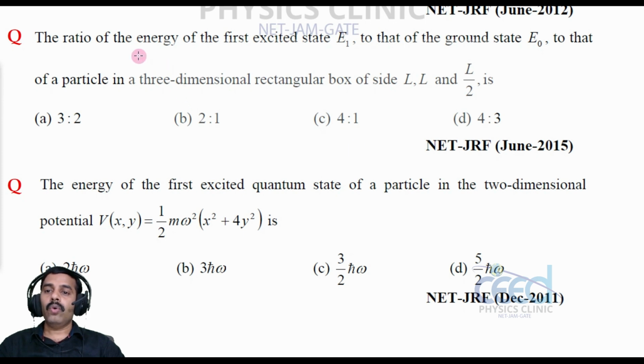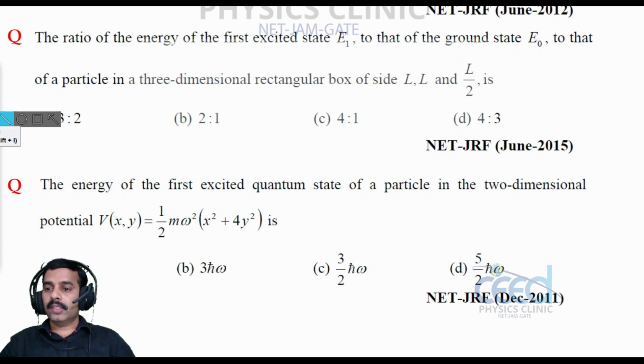The ratio of the energy of the first excited state E1 to that of the ground state E0 of a particle in a 3-dimensional rectangular box of sides L, L and L by 2. So we are considering a 3-dimensional rectangular box. We need to find the ratio of the energy in the first excited state E1 to that of the ground state E0.